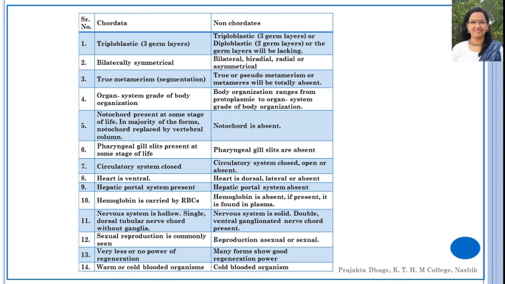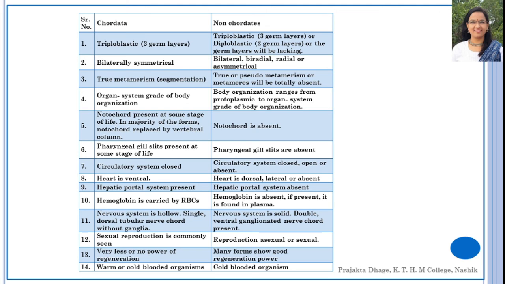The presence of pharyngeal gill slits at some stage of life is a characteristic feature of chordates, whereas pharyngeal gill slits are absent in non-chordates. The circulatory system is closed in chordates, whereas in non-chordates it can be closed, open, or absent. Heart is ventral in chordates, whereas heart can be dorsal, lateral, or totally absent in non-chordates. In chordates, hepatic portal system is present, which is absent in non-chordates.